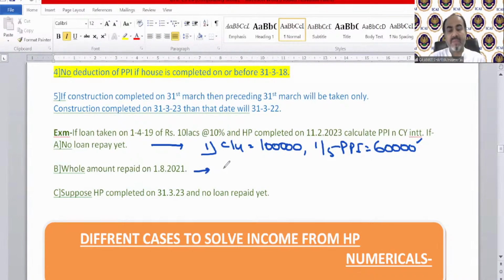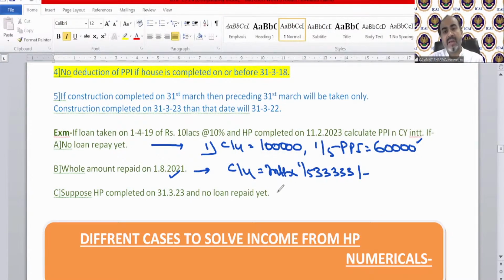For case B, there will be no current year interest as the loan has been repaid before our previous year. So no loan is outstanding in previous year 22-23, so there will be no current year interest. But PPI interest in this case, 1/5 is 33,333. That will be your pre-construction period interest, 1/5. Total will be 33,333, and this will be your current year 1/5 of pre-construction period interest.